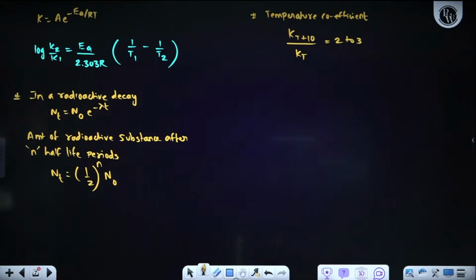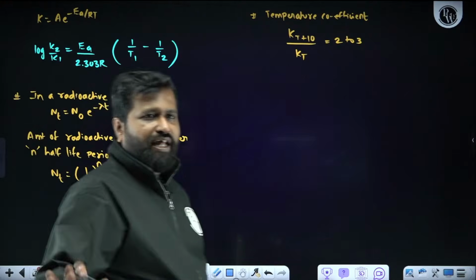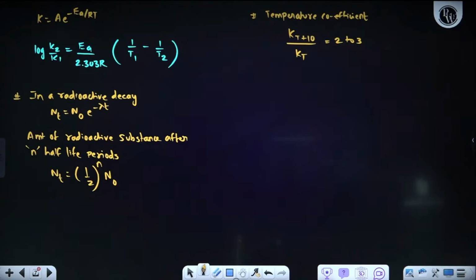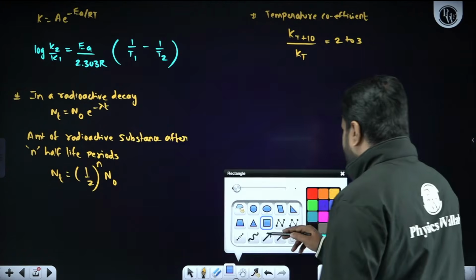If the temperature coefficient is not given, generally we will assume it as 2 only. So these are all the things about chemical kinetics. Is it clear? Yes, it is clear. So this is all about chemical kinetics.